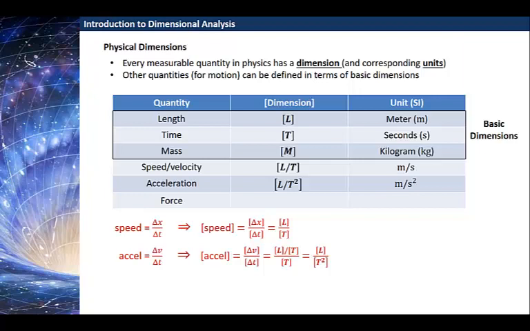Same thing for an acceleration. An acceleration is a change in velocity over a change in time. And so the dimensions of acceleration are the dimensions of velocity, length per time, over the dimensions of time, which is time itself. Or combining the dimensions of time in the denominator, we get dimensions of length per time squared, which matches the unit that we expect for acceleration, meters per second squared.